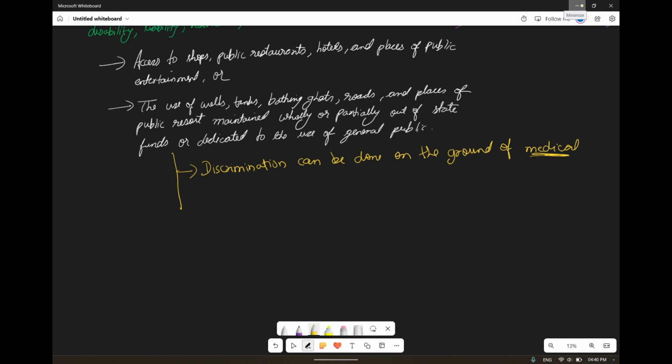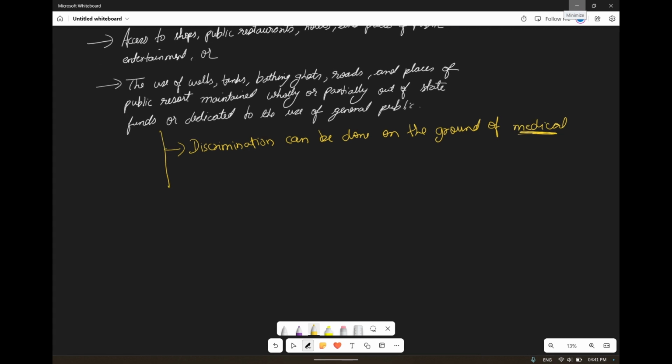So in that case also the discrimination can be performed. Let us suppose one more thing, like military officials are doing their work and you are trying to interfere with their work, so that also cannot be done. Okay, so on various grounds that discrimination can be performed.